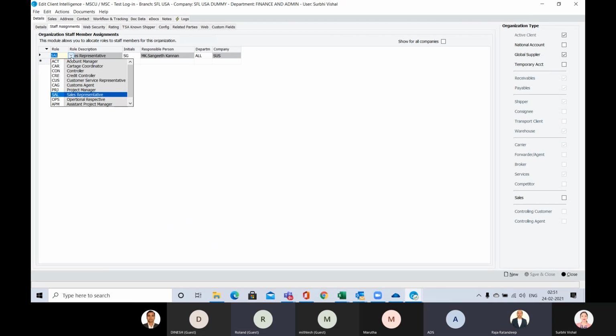Here is the option where Surbi has told that you can update your salesperson name, and this customer will be by default nominated to your salesperson. If the salesperson changes, we can always allocate the existing customer to a new salesperson. So the historical data remains with the old salesperson, and the new will come with the new one. Okay, got it.